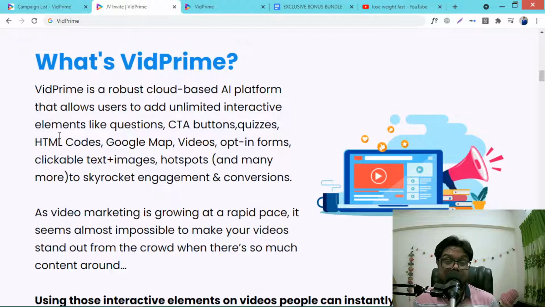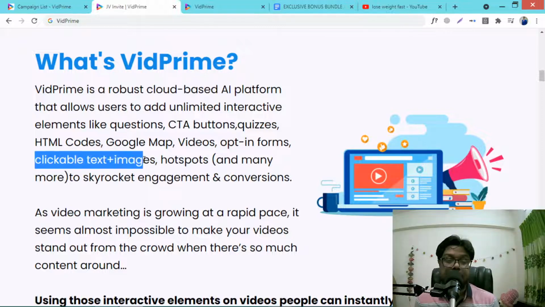So what is actually VidPrime? VidPrime is a cloud based software or application that allows users to add unlimited interactive elements like questions, call to action buttons, quiz, HTML codes, Google Map, videos, opt-in forms, clickable text, images. This is fantastic, and there are lots of options. You can make an interactive video by adding these elements with the help of VidPrime software.